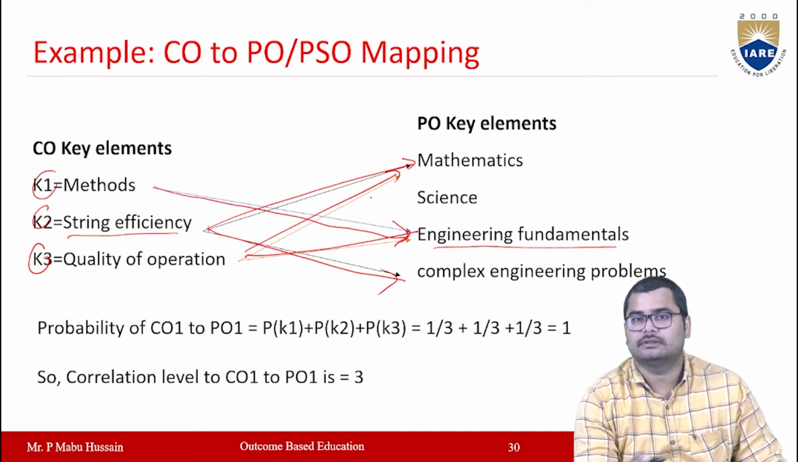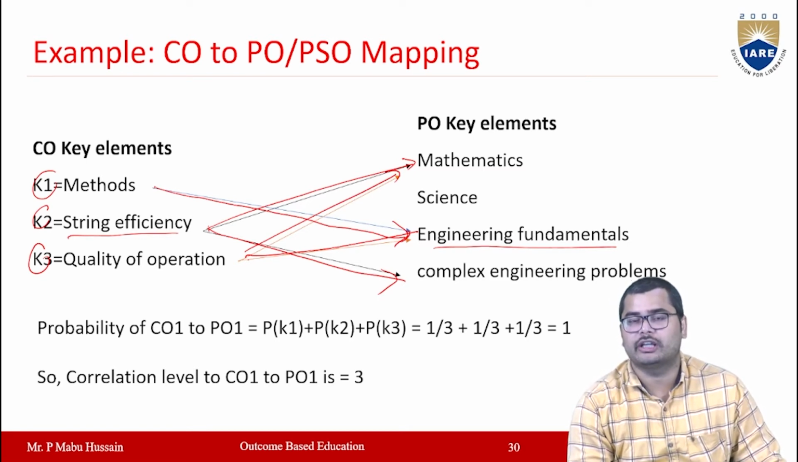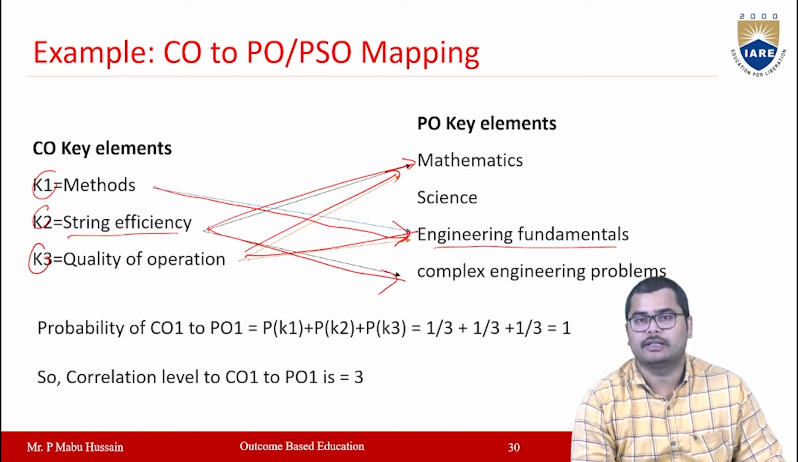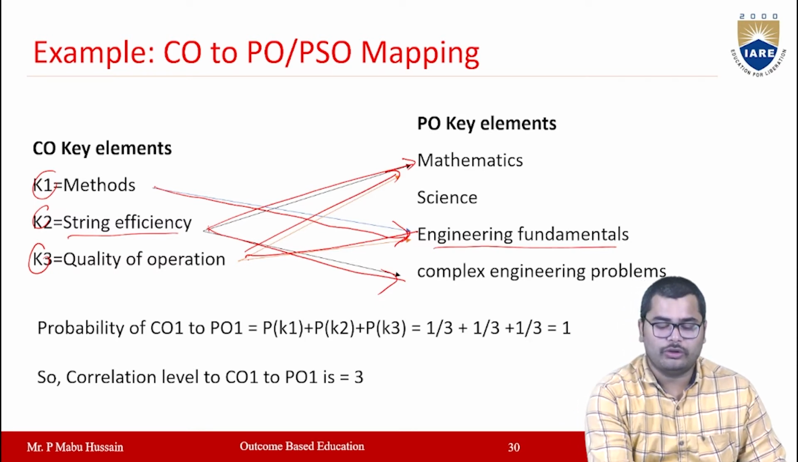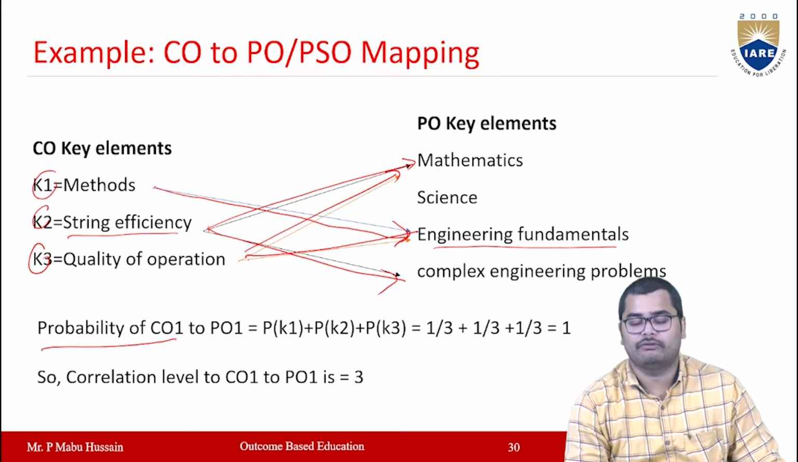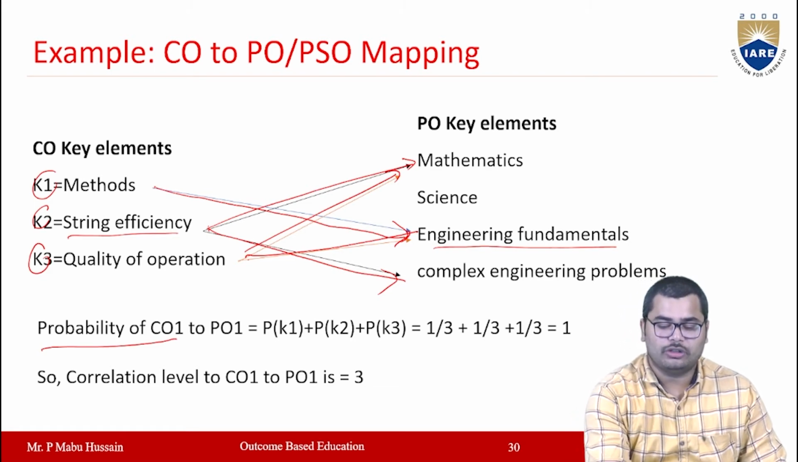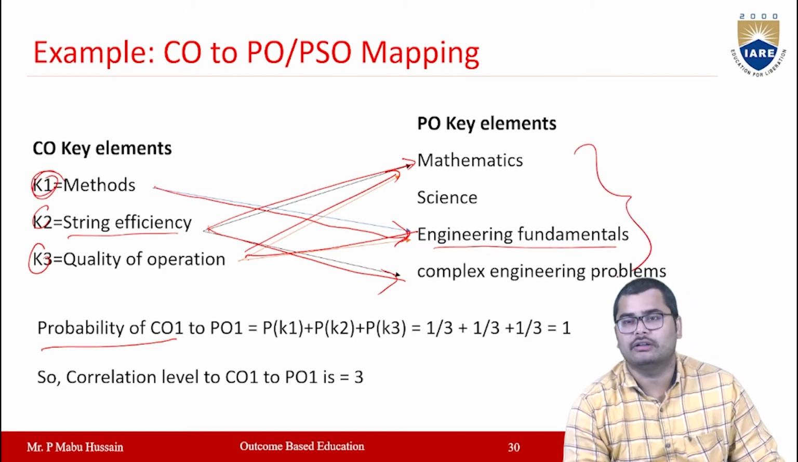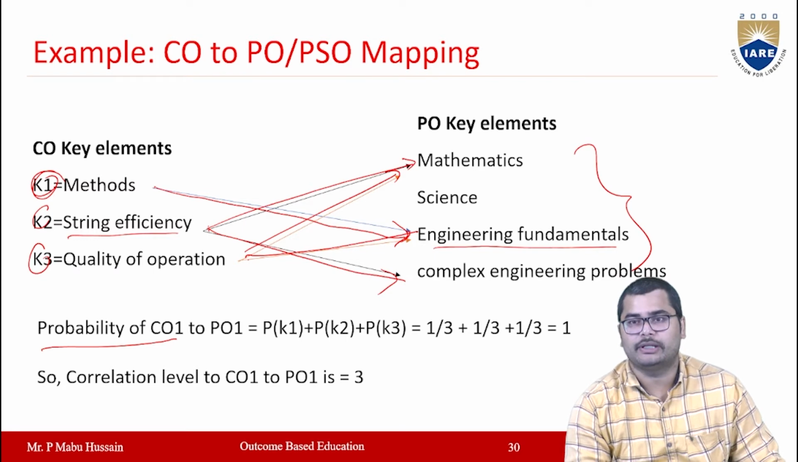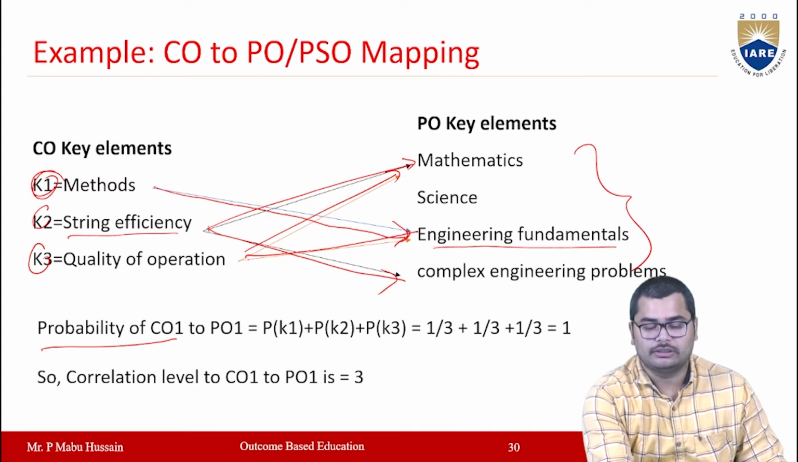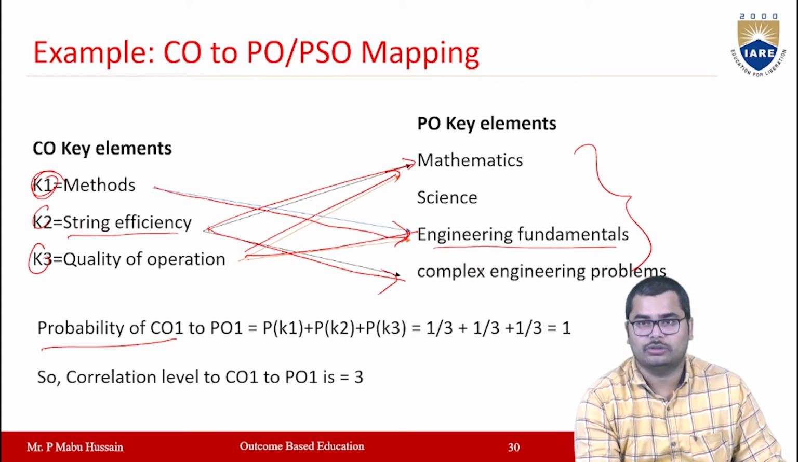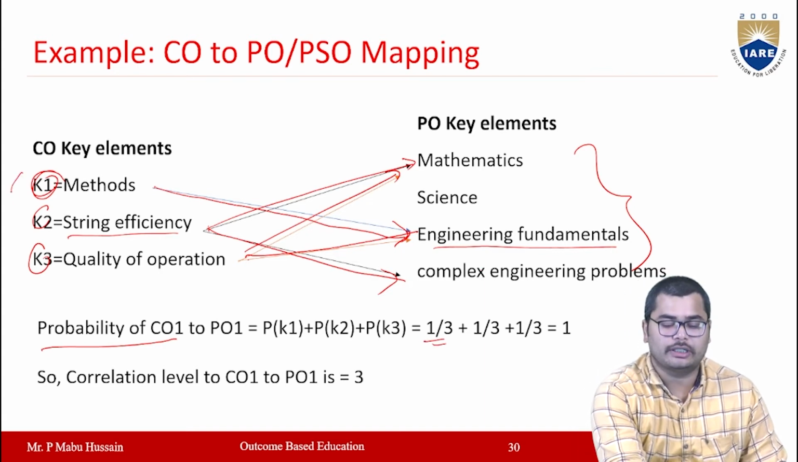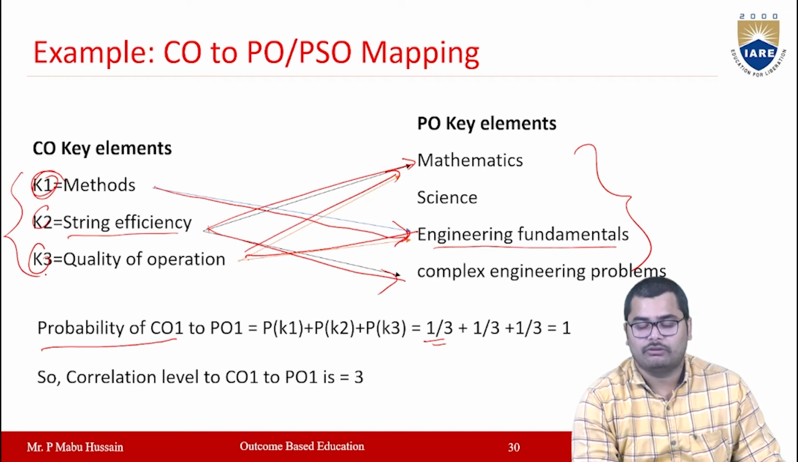So I'm mapping this CO key elements with the PO key elements, right? So now you are going to find out the probability of this mapping. All right. So suppose if K1 is mapped with any one of these, it will be completely matched. Okay, so methods are mapped to at least one, so I'm taking the probability as 1 of 3. Here you have the 3 K elements, so I'm taking 1 by 3.